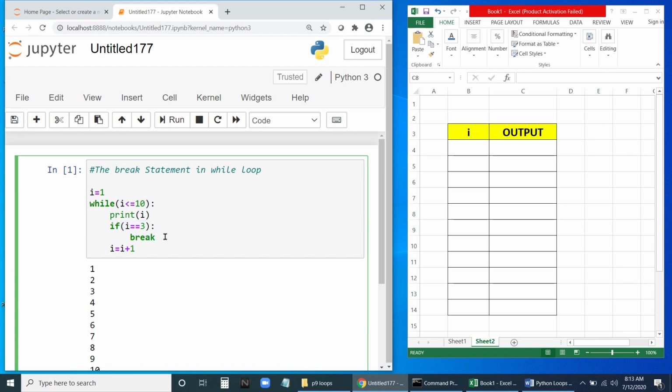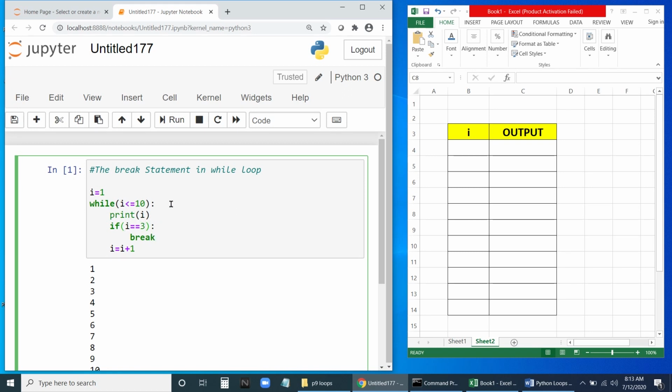So we need to give it with a condition. If i equal to 3, we are breaking the loop. We will come out of the loop, so we will not continue the loop. We will print the value of i, and if it is i equal to 3, then we will break. Let us run this one and check what is happening.